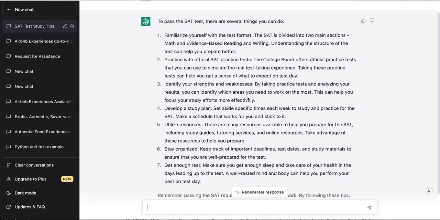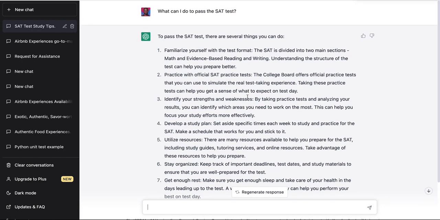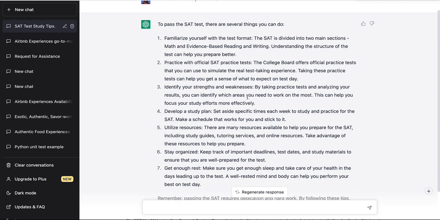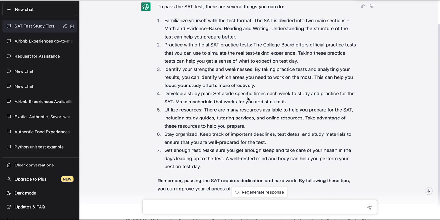So here we are. I've already asked ChatGPT for how to pass the SAT exam. So this is just a general advice question asking ChatGPT, hey, what can I do to pass the SAT exam or the SAT test? And these are some of the pointers that ChatGPT gave, right? First one says familiarize yourself with the test format. Yeah, we can agree that that would be good advice, right? Because you have to know what the format of the test is.